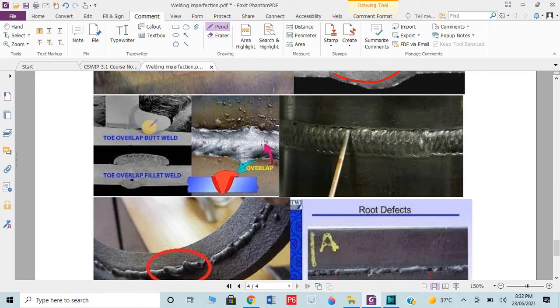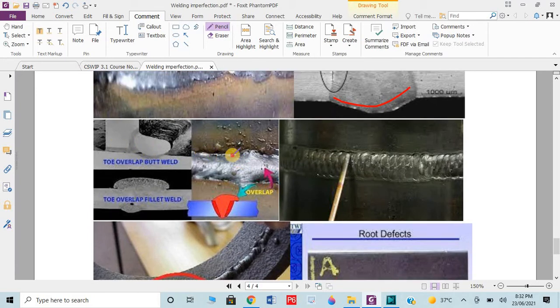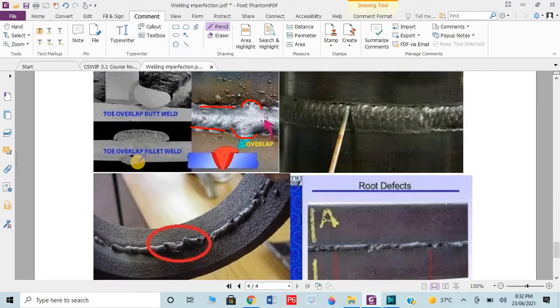Then we have overlapping. You can see originally this is the width of the welding, but here you can see the excessive welding occurred on the base metal. It's known as overlapping. Again, these are the undercuts.